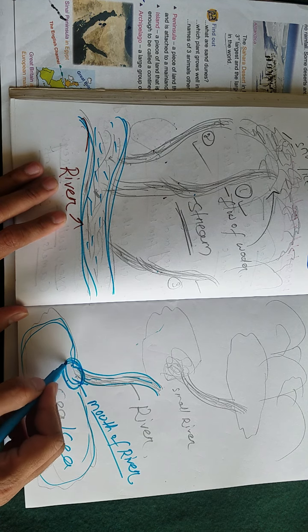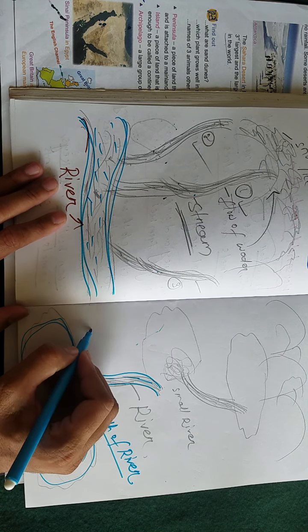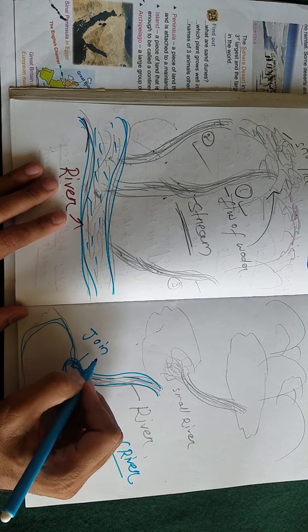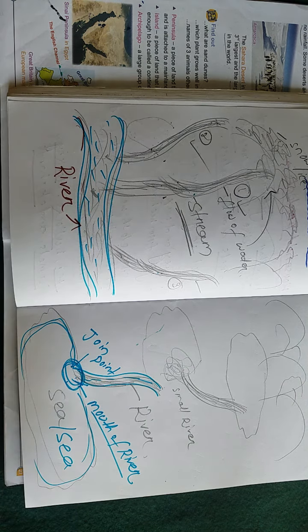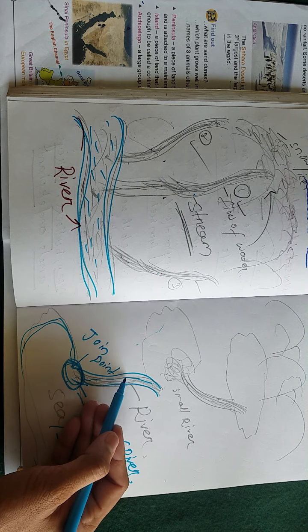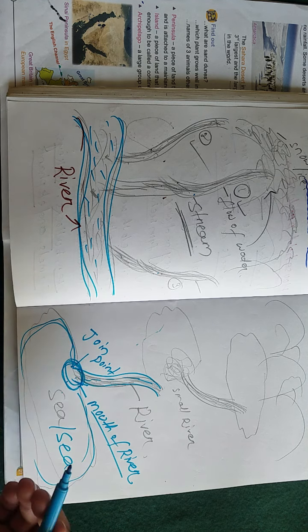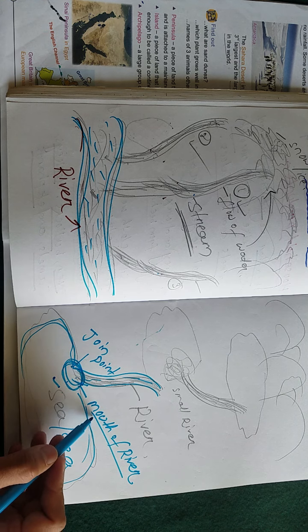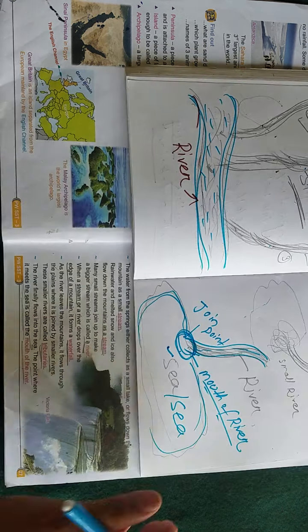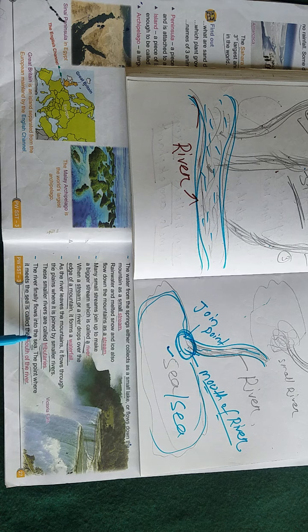This point is called the mouth of the river because it is the join point of the river. The point where a river meets the oceans is called the mouth of the river. Like this, the river finally flows into the sea.